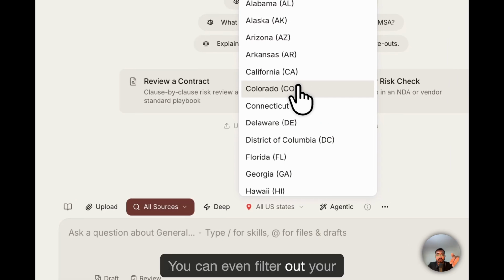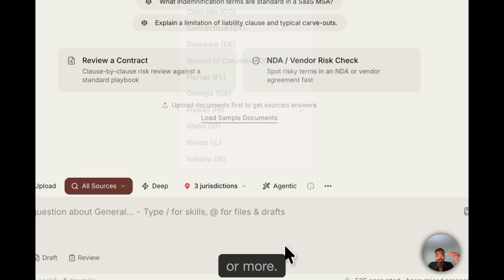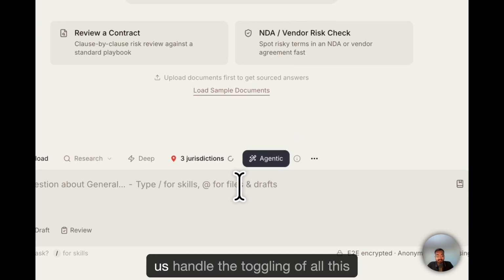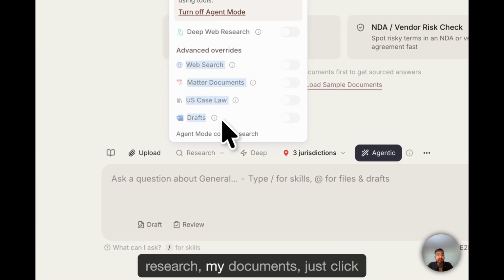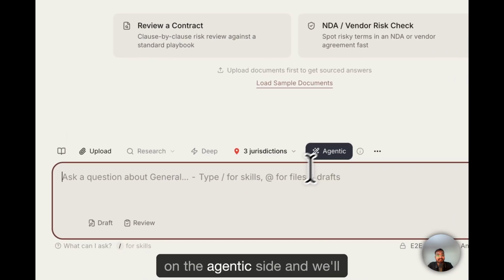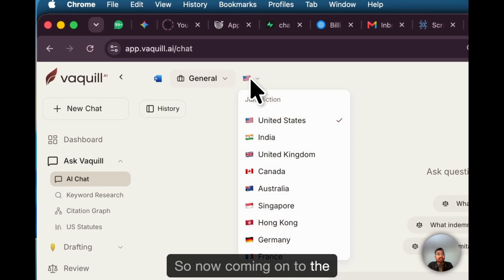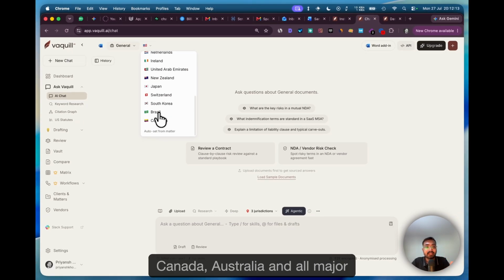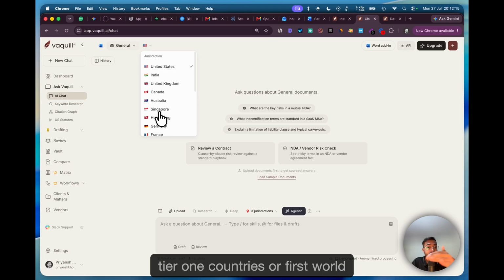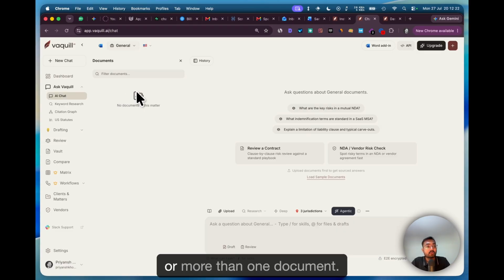You can even filter out your answers by state specific, 1, 2 or more. And if you want to just let us handle the toggling of all this research, matter, documents, just click on the agentic side and we'll handle that for you. So now coming on to the jurisdiction. We support US, India, UK, Canada, Australia, and all major tier 1 countries or first world countries for that matter. You can also chat with one document or more than one document.